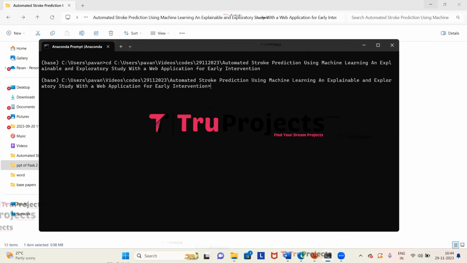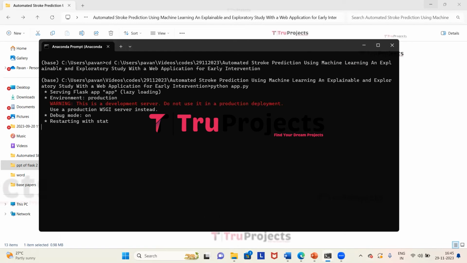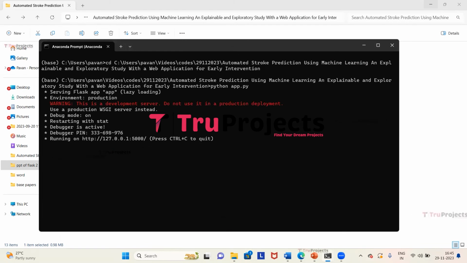Here we need to type the command python space app.py and click on enter. This will compile app.py file. This command will execute the Python script and perform a runtime check for any syntax errors or logical issues.